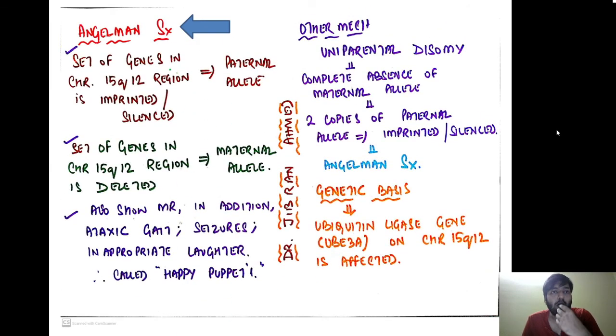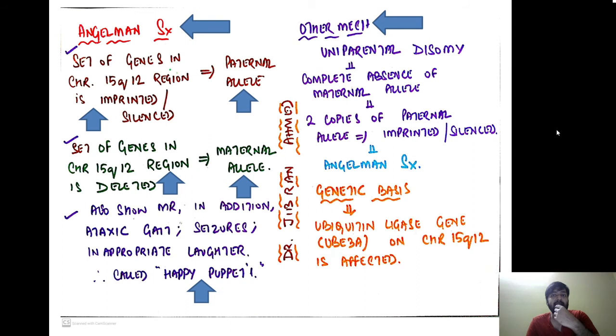Now we discussed Angelman syndrome. Very simple. The set of genes in the chromosome 15q12 region which is imprinted or silenced is the paternal allele, whereas the set of genes in the 15q12 region which is deleted is the maternal allele. They also show mental retardation in addition to ataxic gait, seizures, and inappropriate laughter. Because of this inappropriate laughter in Angelman syndrome, they are called happy puppets.